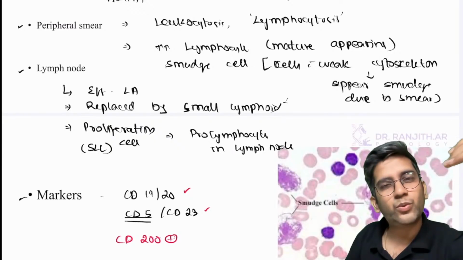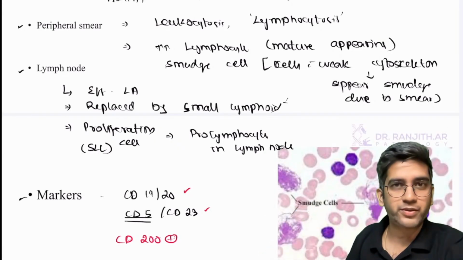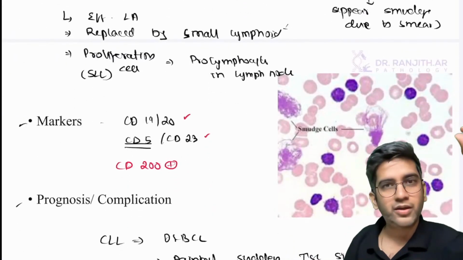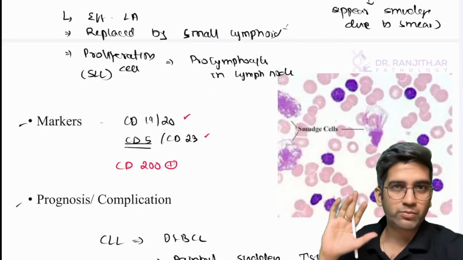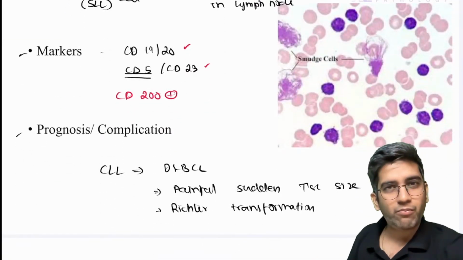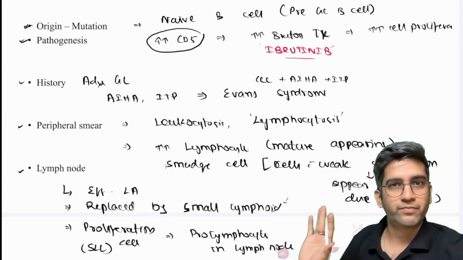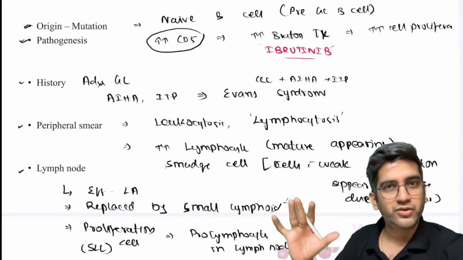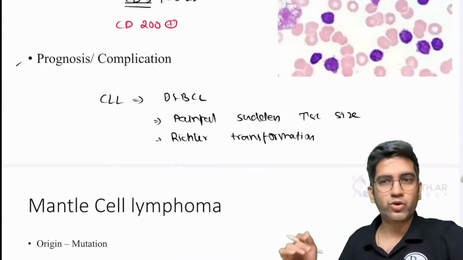Peripheral smear, if required, right. For the rest of the lymphoma, we won't have peripheral smear because they don't involve peripheral smear. CLL will involve. Lymph node, effaced lymphoid architecture, small or intermediate or large, you already know. Remember one more thing, that's all. Marker, most of them are B cell tumors. CD19, CD20, you already know. Please write the pathogenic marker next. That's enough. BCL2, cyclin D1, CMYC for the rest of the lymphomas. More than enough, right? Then prognosis.